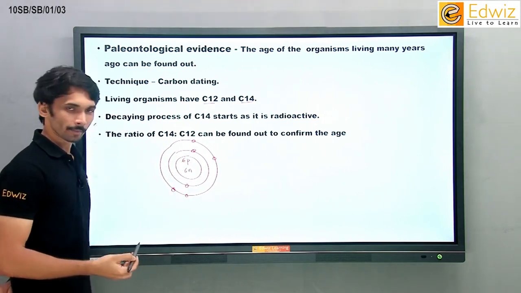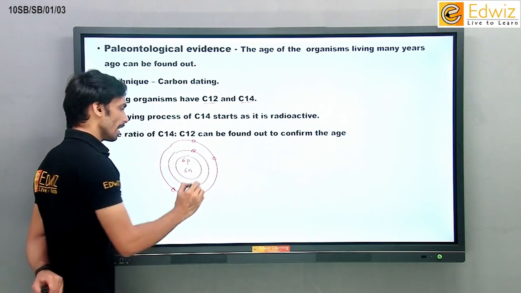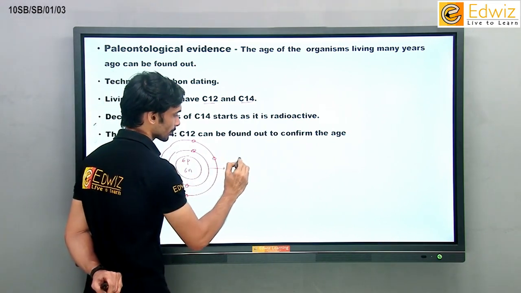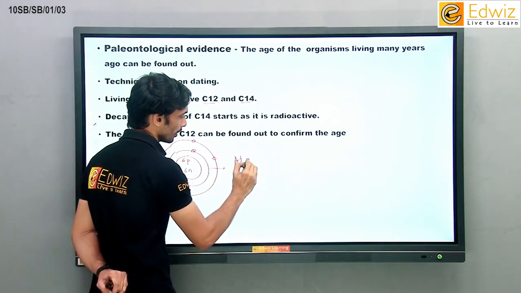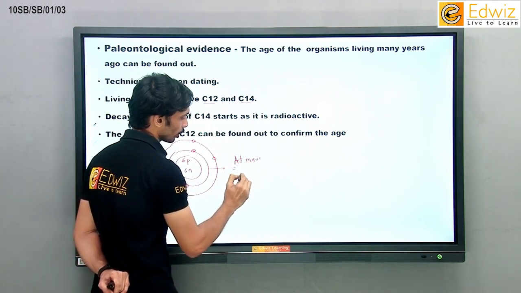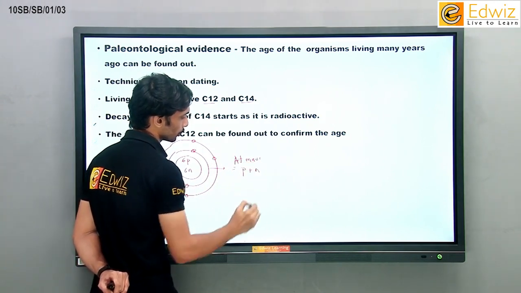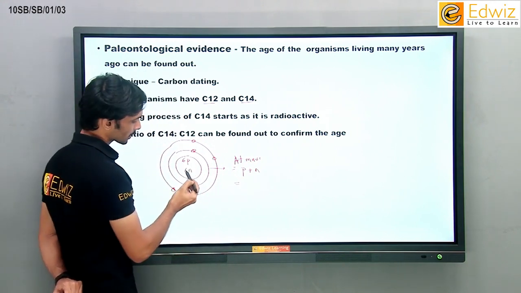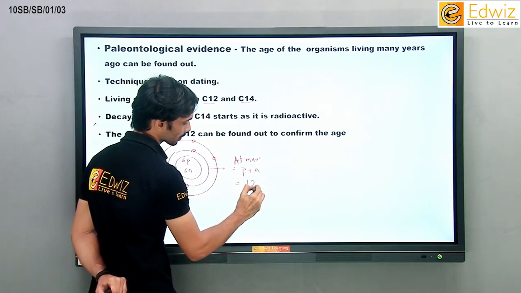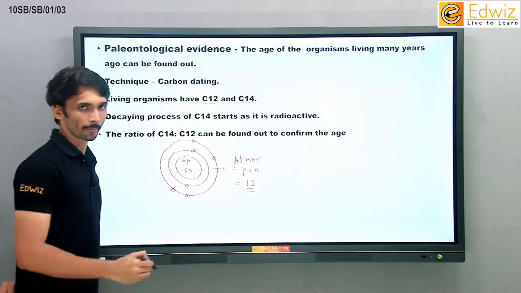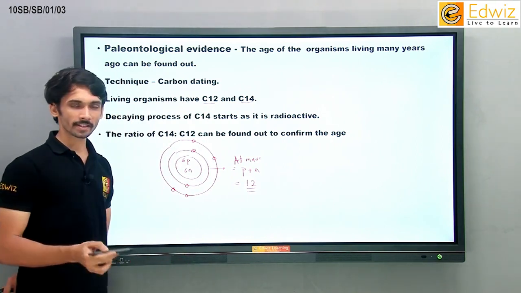Any atom in our world has an atomic mass like this: atomic mass is equal to protons plus neutrons, which means 6 plus 6, the total number becomes 12. Simple, right? This is one carbon which is present in our world.